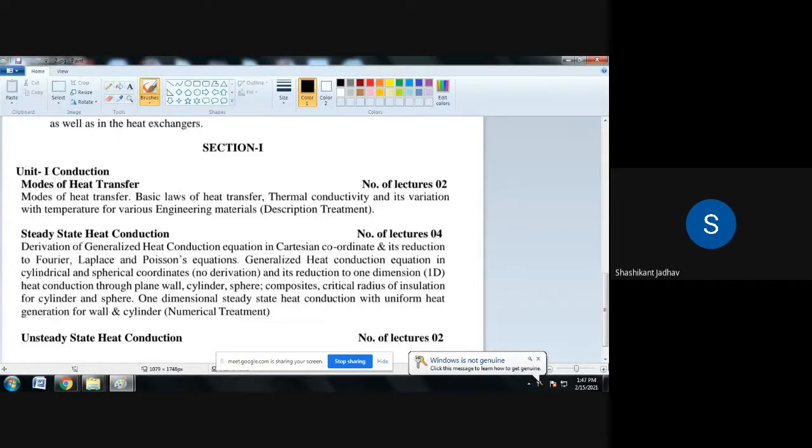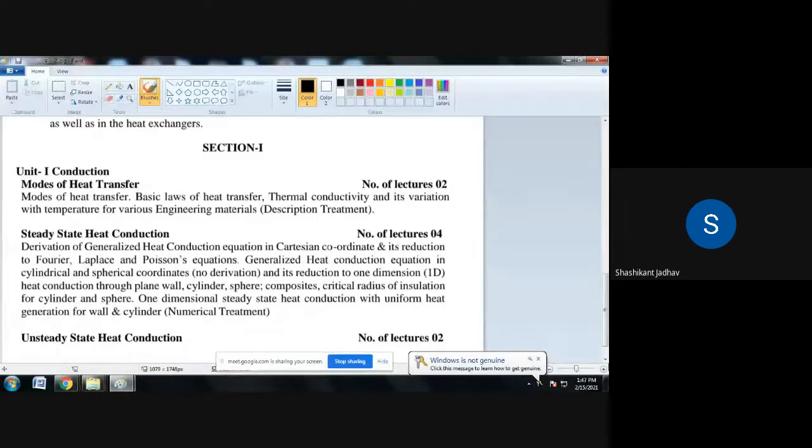Stefan Boltzmann law. What is the equation of the Stefan Boltzmann law? Can anyone remember it? Okay. So what is the Stefan Boltzmann law? The law states that the emissive power of a black body.